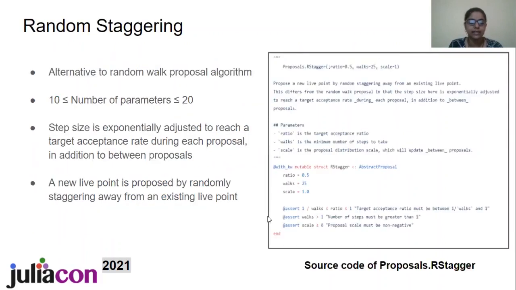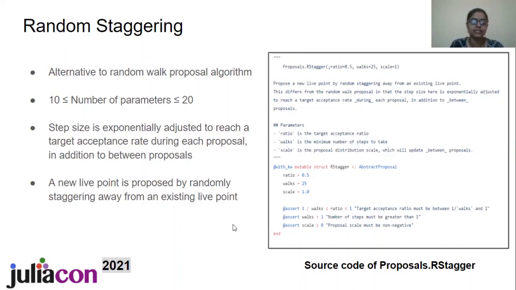We now discuss the random staggering proposal algorithm. The image is a glimpse of the proposals.rstagger source code from GitHub. Although these algorithms can be used for any dimensionality, their performance will be best when they are selected according to the rules on the number of parameters. So, use the random staggering algorithm when the number of parameters to fit are in the range 10 to 20, both inclusive.